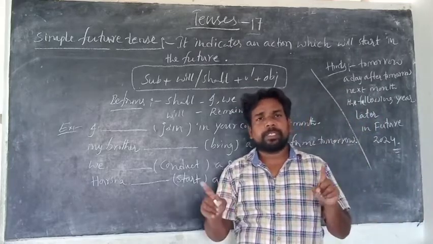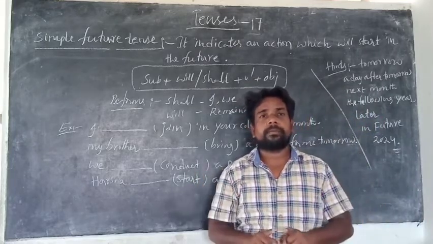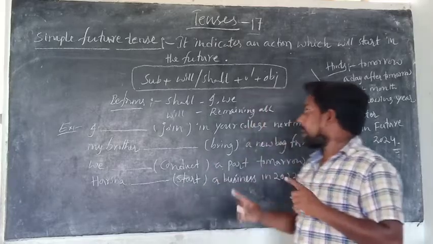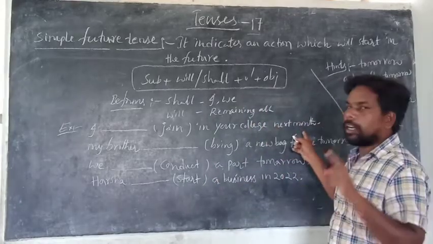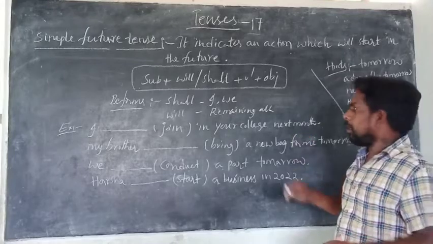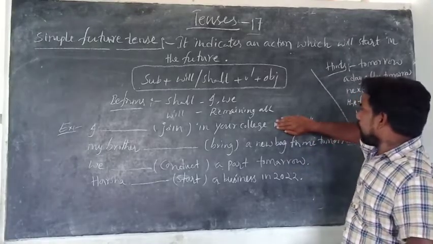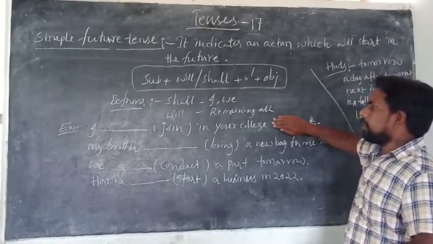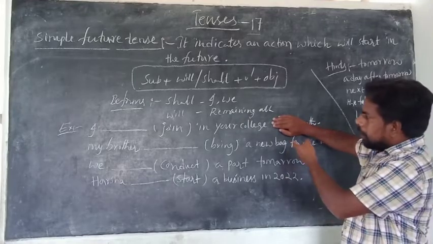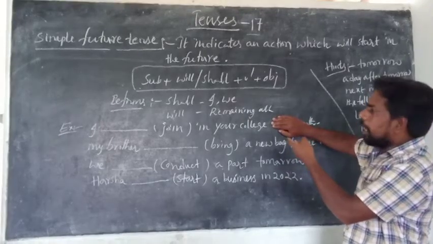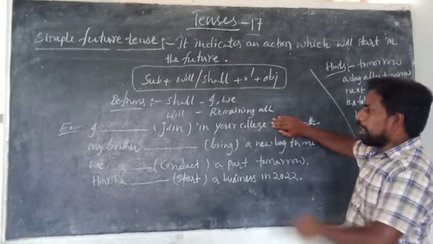The difference between simple present tense and simple future is when there is an exact time indication like this, that is called simple future. Without having the time indication, like next month, it is simple present tense. I join in your college.